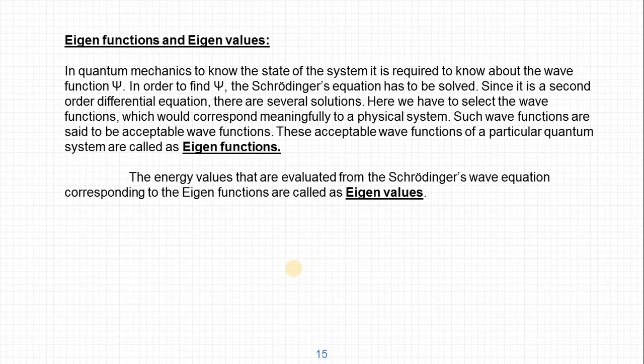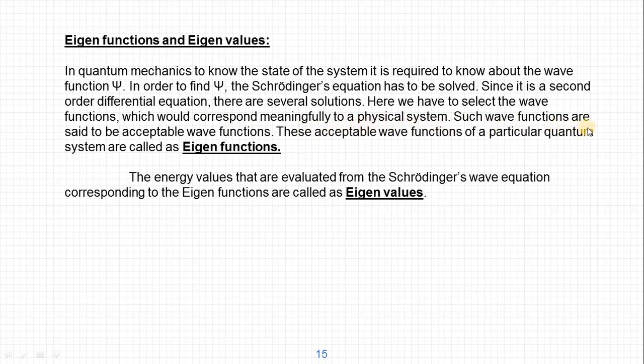Now let us learn what eigenfunctions and eigenvalues are. In quantum mechanics, to know the state of a system, it is required to know the wave function psi. In order to find psi, the Schrödinger equation has to be solved. Since it is a second order differential equation, there are several solutions for this equation. Here we have to select the wave functions which correspond meaningfully to a physical system.